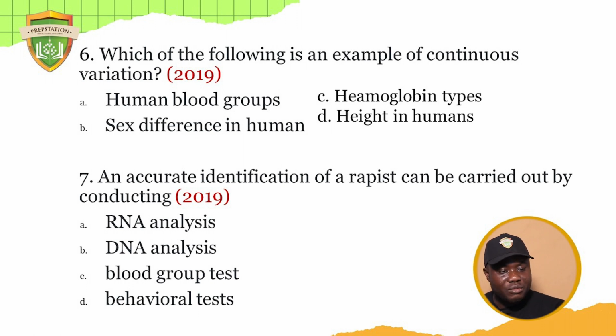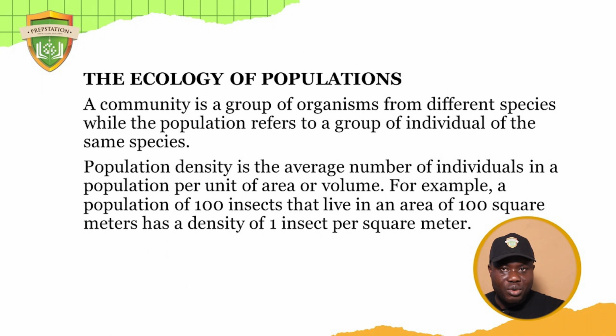Okay, now let's move to the next topic, which is ecology of population. Okay, so what is a community? A group of organisms from different species, while the population refers to a group of individuals of the same species. Now, population density is the average number of individuals in a population per unit area or volume.